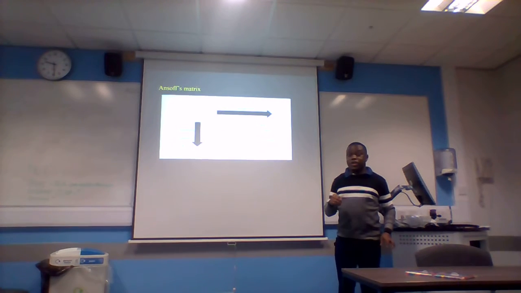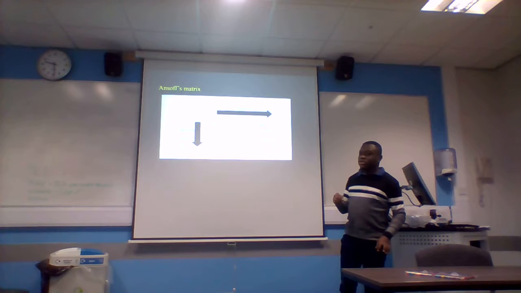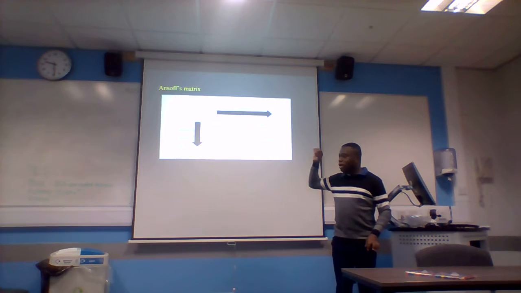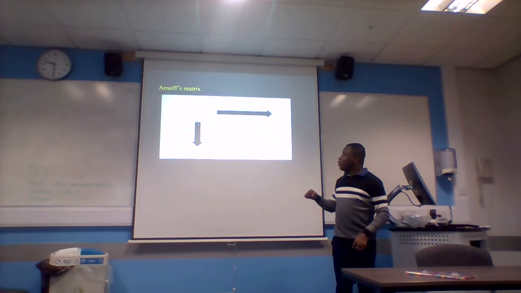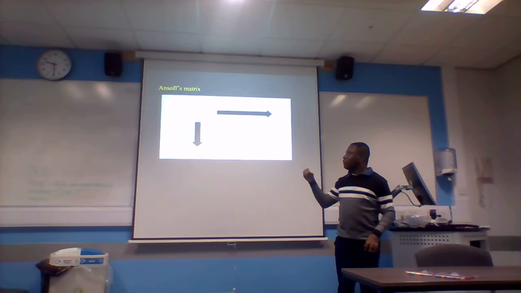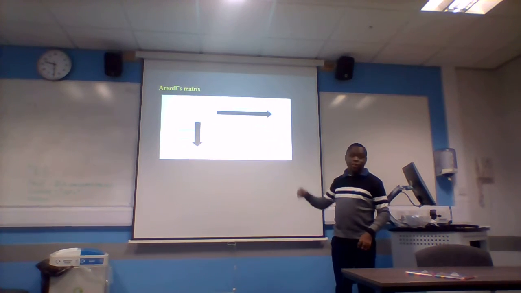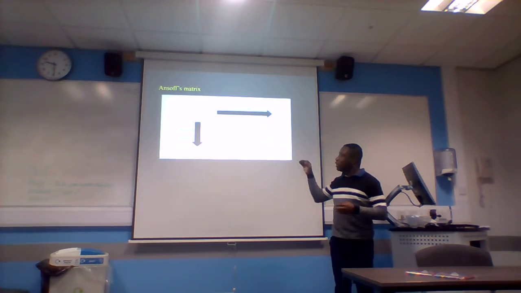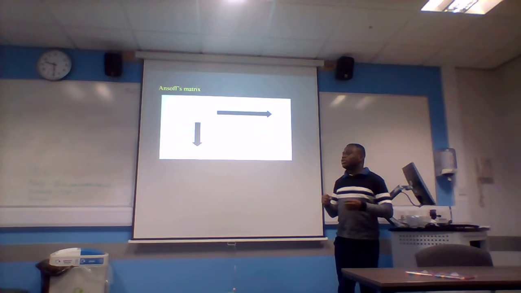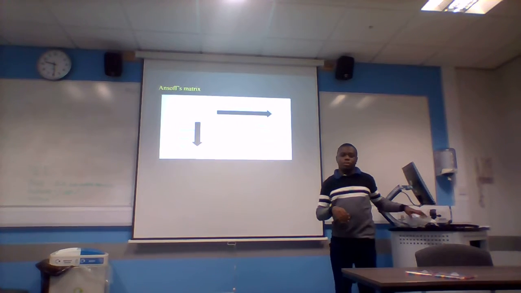Well, this is the Ansoff matrix, and the Ansoff matrix has to do with strategies a company can take, looking at these 4 quadrants. The 4 quadrants determine a degree of risk, with market penetration being the least risky, and diversification being the most risky, and product development and market development being somewhere in between them.